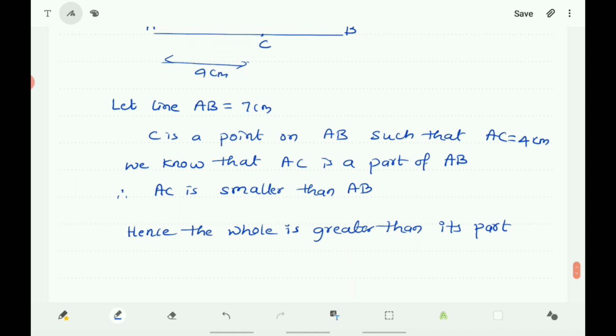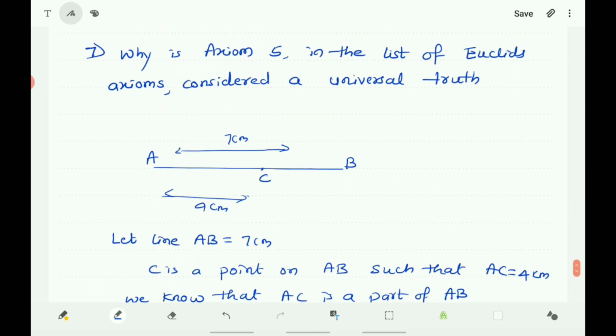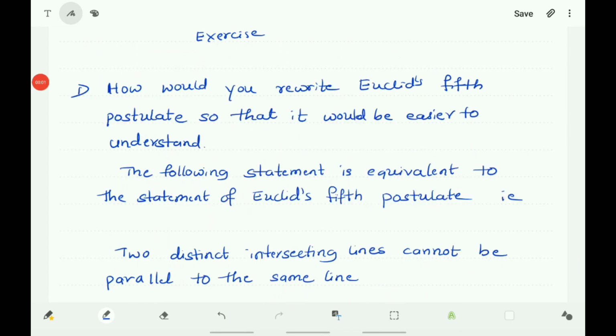So this is true for anything in any part of the world. This statement or this axiom is true for anything in any part of the world. Therefore, this axiom is considered a universal truth.